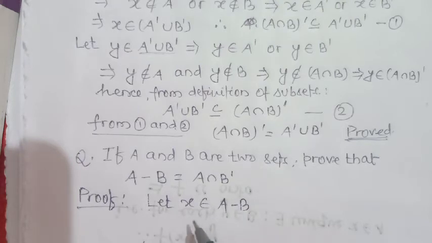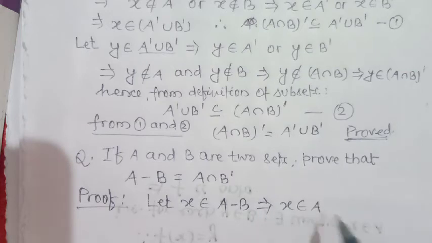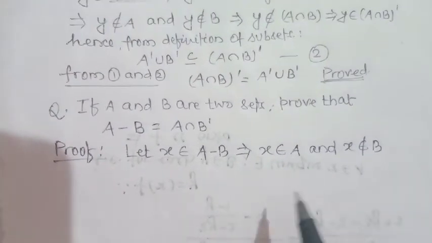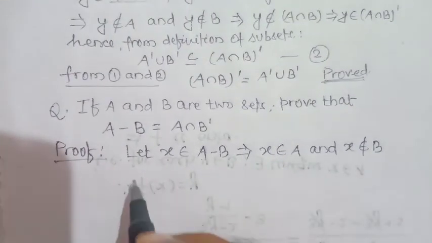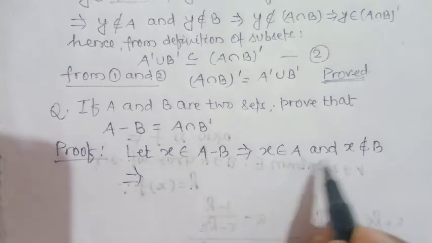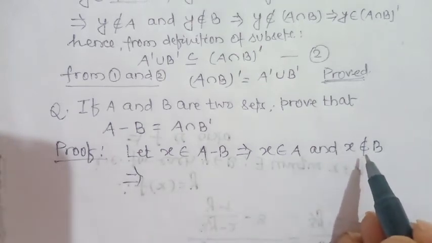According to the definition of difference of two sets, X belongs to A and X does not belong to B. So here you see that X does not belong to B. It means X will belong to complement of B.